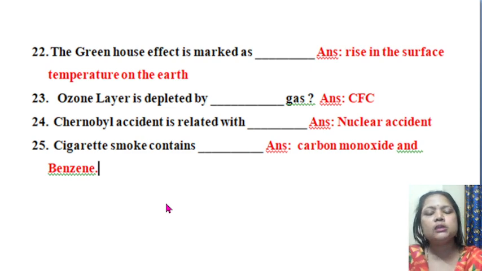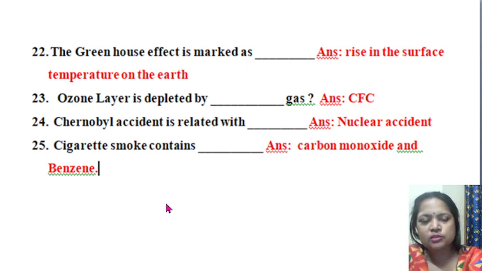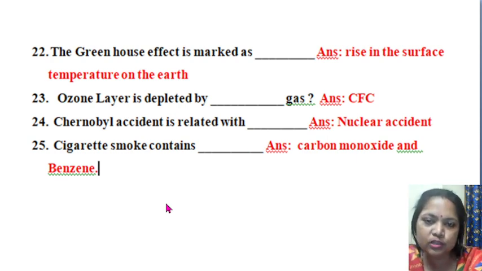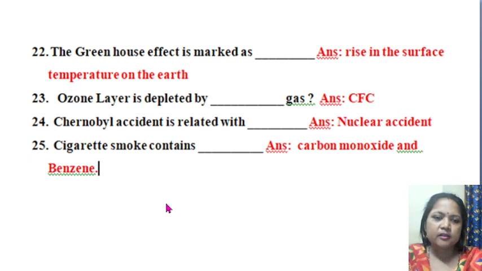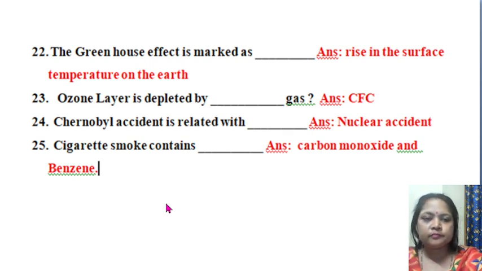Then the question number 24. Chernobyl accident is related with dash. Where is Chernobyl? This Chernobyl is present in Ukraine. So the Chernobyl accident is related with a nuclear accident. Then the last question is, cigarette smoke contains dash. It is from your air pollution chapter. So cigarette smoke contains carbon monoxide and benzene.